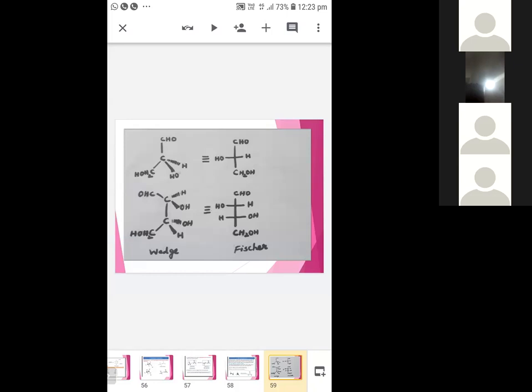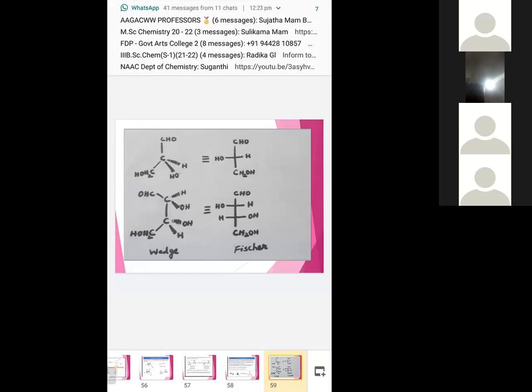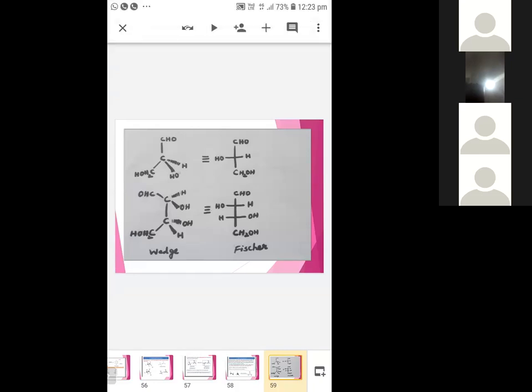Broken wedge, you just keep the group where it is, left or right. Here the hydrogen group represented by broken wedge should come on the right side only. If it is on the right side, then it should come on the right side.